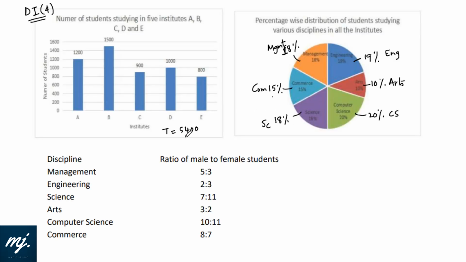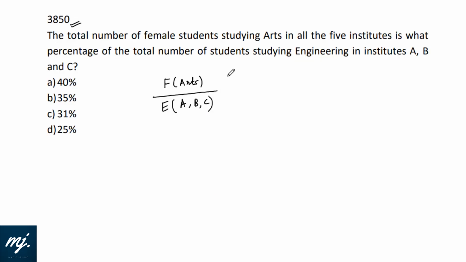So total number of students is 5400. In arts is 10%, and in arts male to female is 3:2. That means female of arts would be 5400 into 10%, 1/10, and that ratio was 3:2. That means female would be 2/5.